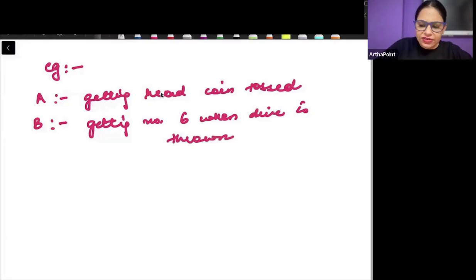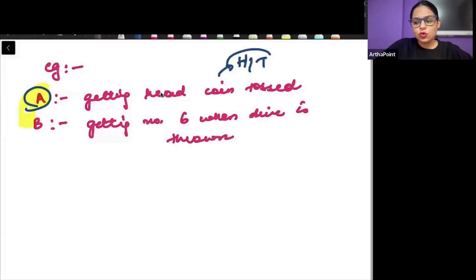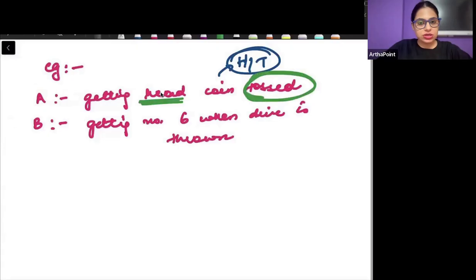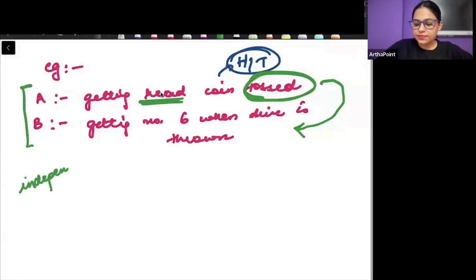So will event A affect event B? Whether head or tails comes in A, will it make a difference to what comes on the dice? No, right? So occurrence of A will not affect B. Whether you get head here or tails here, the outcome when a coin is tossed will not affect the outcome when a dice is tossed. Both are separate things, one will not be affected by the other. So we can say that these are independent events.